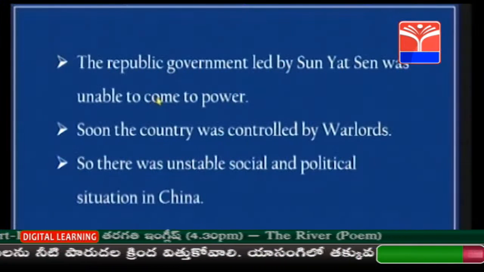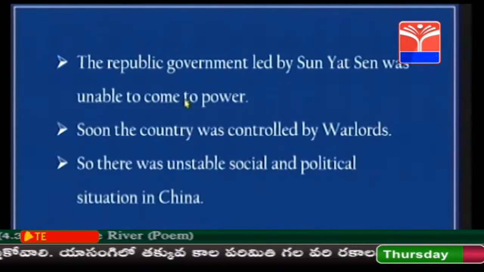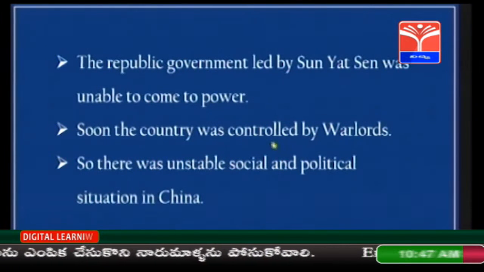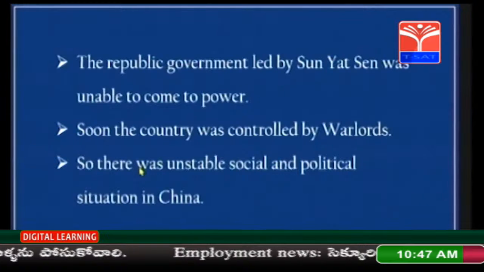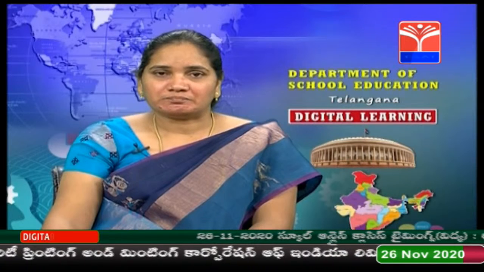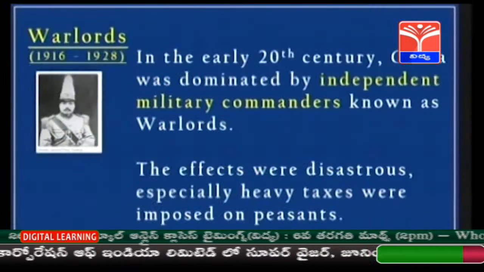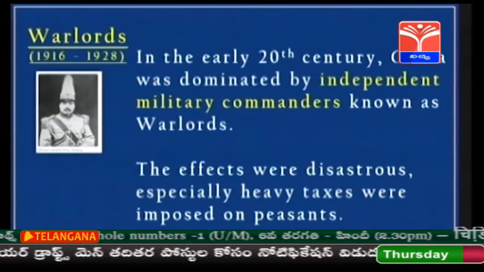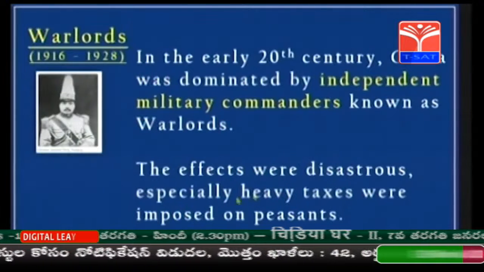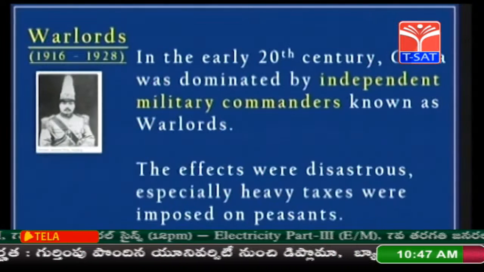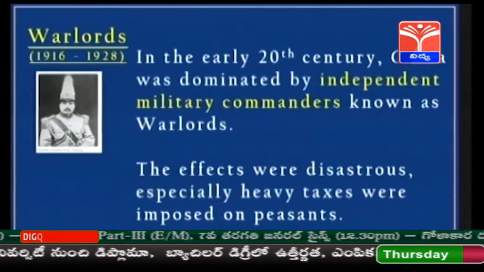So the republic government led by Sun Yat-sen was unable to come to power. It could not stay stable because soon the country was controlled by warlords and there was an unstable social and political situation in China. At this time, warlords were ruling, the era of warlords from 1916 to 1928. In the early 20th century, China was dominated by independent military commanders known as warlords.